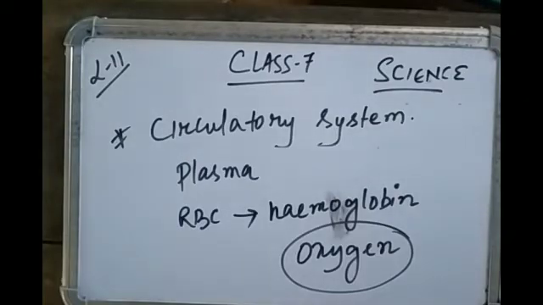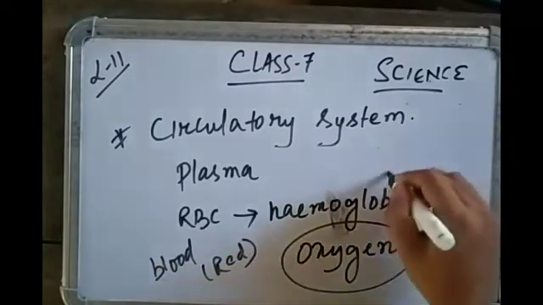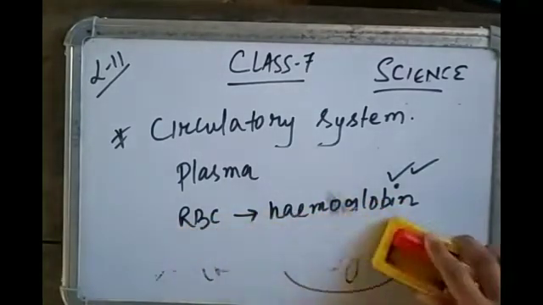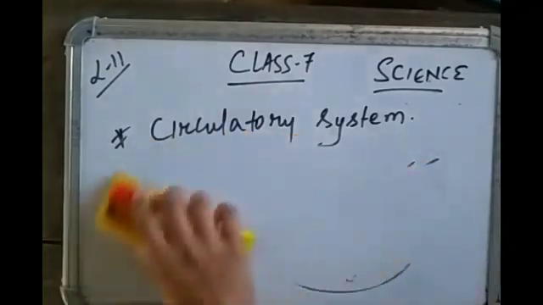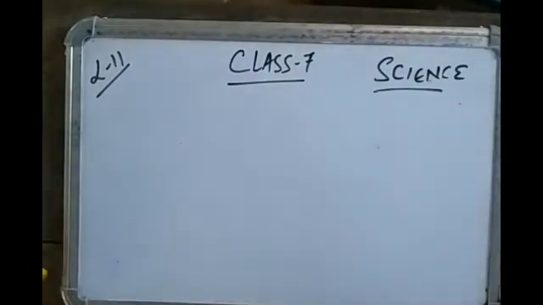The presence of hemoglobin makes blood red, because hemoglobin is a red pigment. This is also given in your textbook: hemoglobin binds with oxygen and transports it to all parts of the body and ultimately to all the cells.